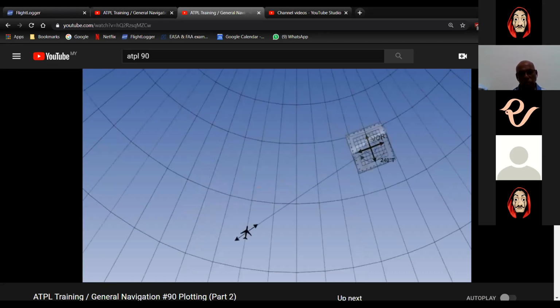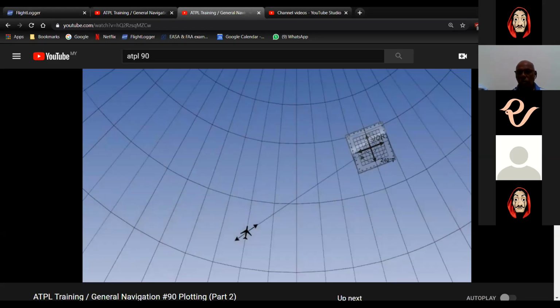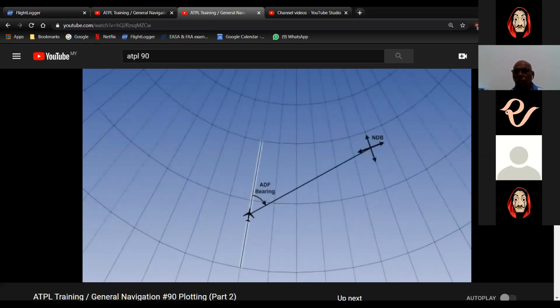Briefly, VDF and VOR are measured at the ground station. With these, we simply put our protractor over the ground station and plot the bearing. The line represents the correct radio path. However, ADF and AWR are measured at the aircraft position, using the local direction of true north.